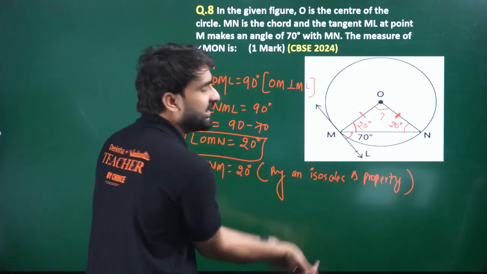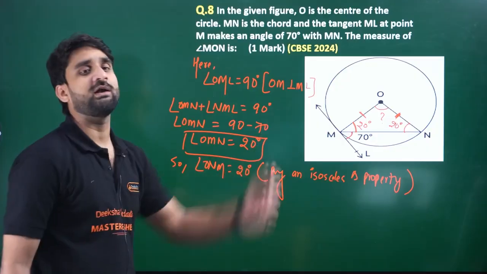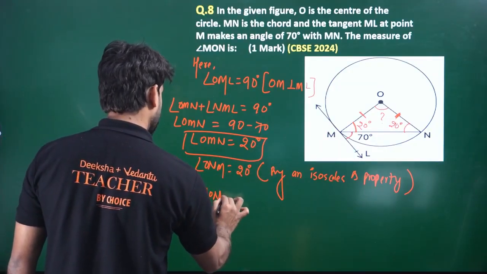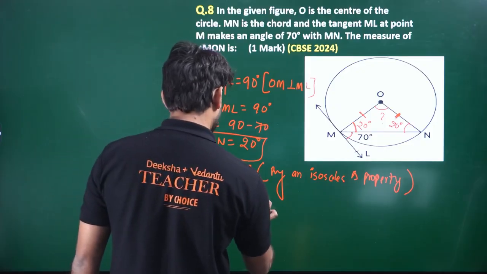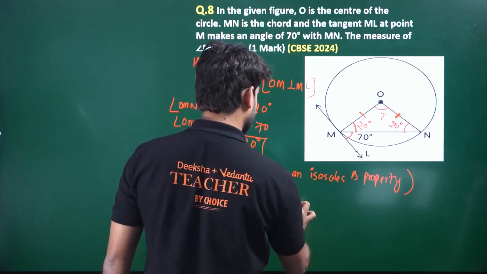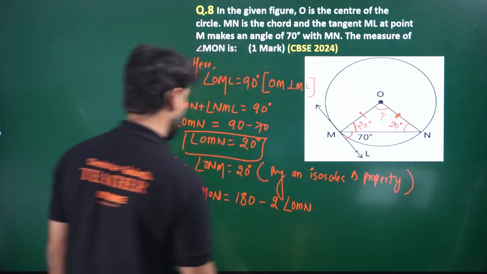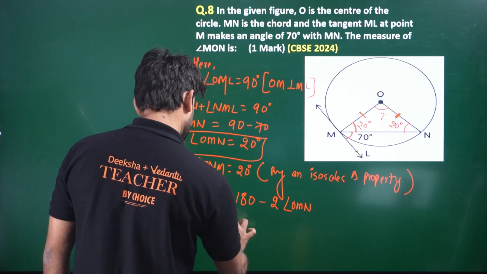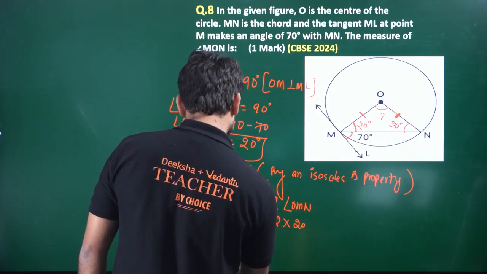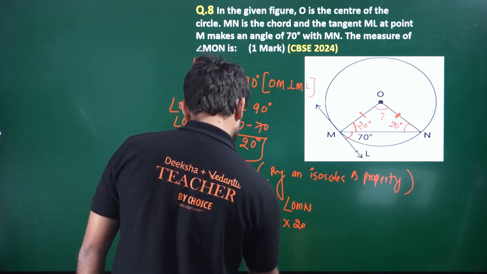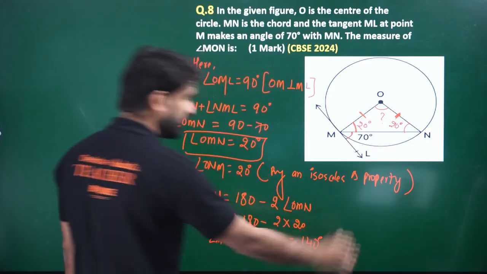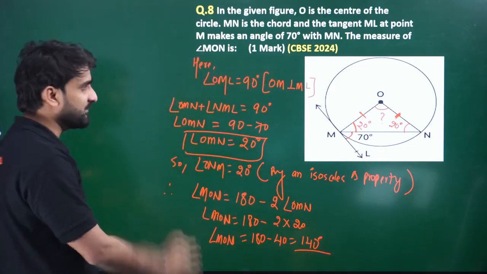So in this triangle you have two angles. Can you find the third angle? Yeah. Hence angle MON will be equal to 180 minus the sum of these two, and they are equal to each other. So we can write twice OMN. So angle MON equals 180 minus 2 into 20. So this will be what, my dear champ? 180 minus 40 will be 140 degree. Very easy question. Very easy question.